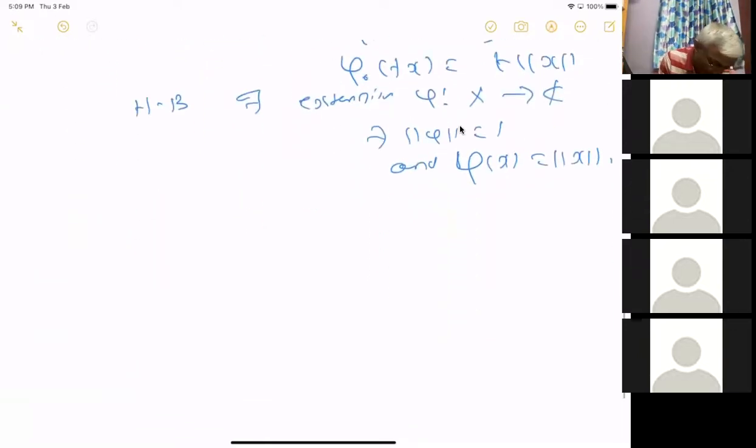What follows is something more, and I mean the corollary implies the following. The corollary to this corollary, corollary 2.